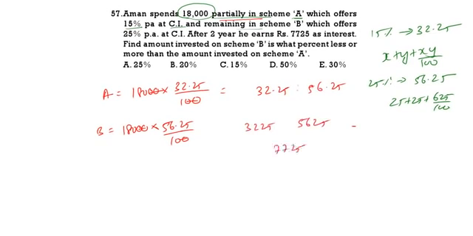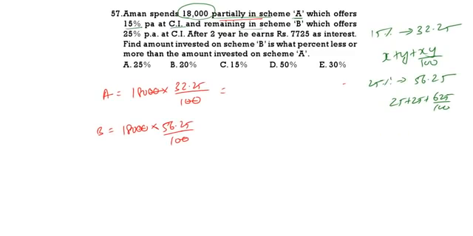Now see this calculation. 7,725 minus 3,225. Sorry, 7,725.